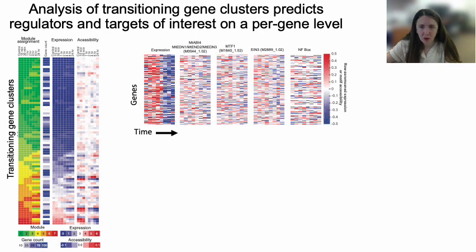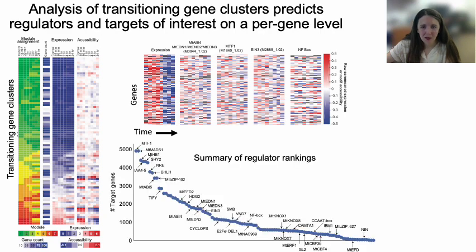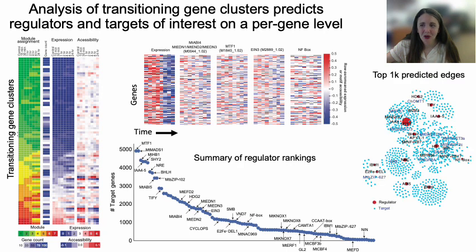Four such example regulatory features are shown here for a gene set associated with gene ontology enrichment for defense response, consistent with the theme of symbiosis. From this analysis, we again identify regulators of interest, including many implicated at the module level, but some are specific to this analysis, like CAMTA1 and NIN, defining a refined picture of gene regulation in this system, also represented here with the top 1,000 predicted edges.